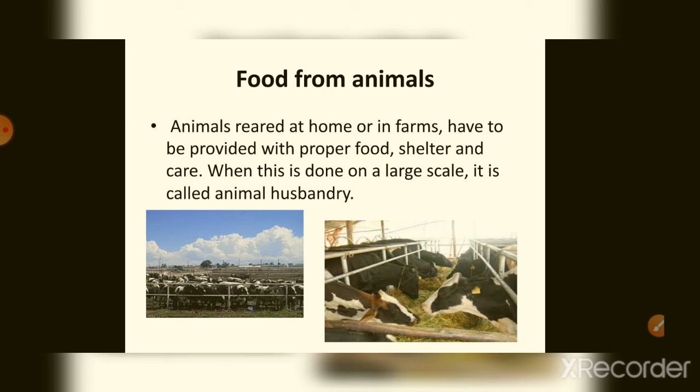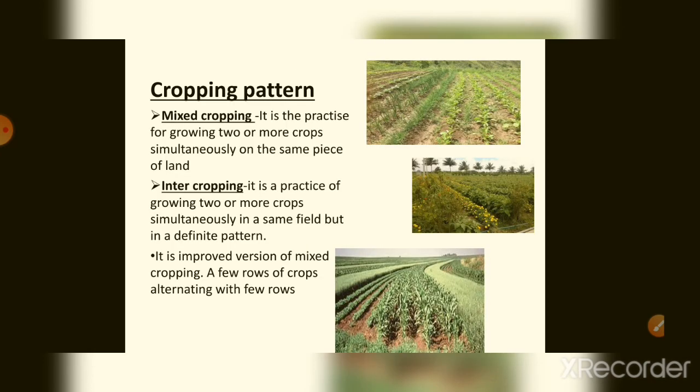Then cropping patterns, we are going to see about them now. There are three major types of cropping pattern. One is mixed cropping, another is intercropping, and the third is crop rotation. Mixed cropping is the process in which in the same piece of land we grow two or more crops simultaneously. So if we divide a piece of land into two, on one side we will grow one plant and on the other side we will grow another plant.